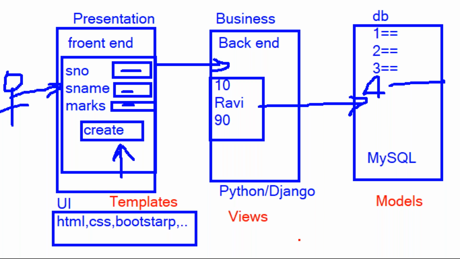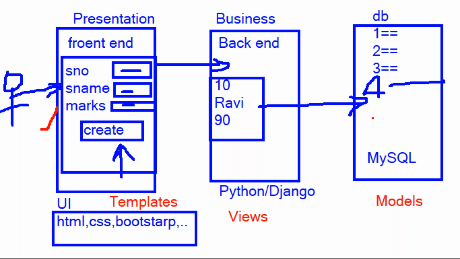Are you understanding this one? Later, slowly, we will understand how to develop this presentation, how we send data, how the backend developer receives the data, and how we forward this backend data to the database. These all things we will discuss very slowly.